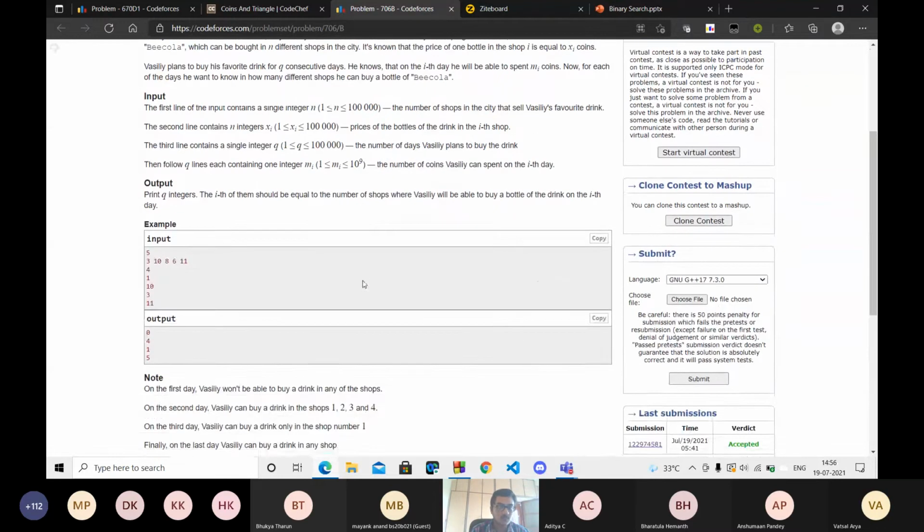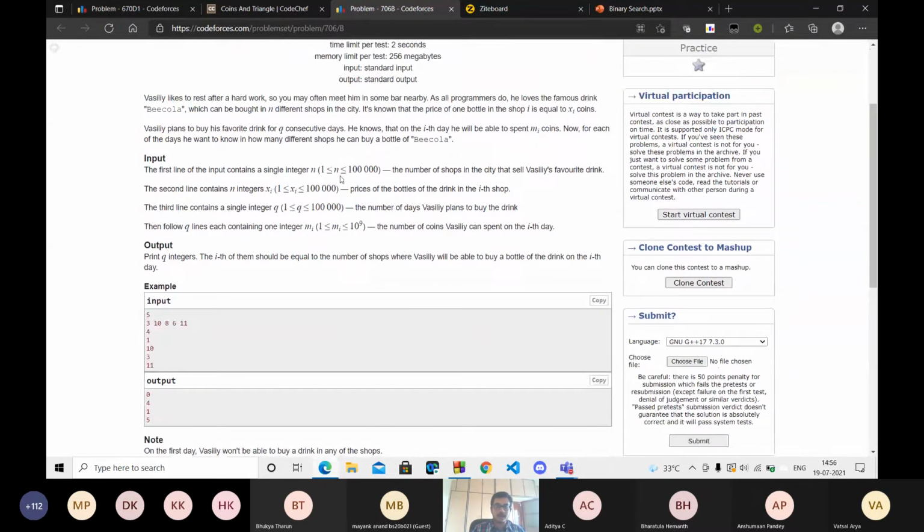Okay, so you are given n, the number of shops, and then xi, the prices in the ith shop. Then you are given q, the number of days he wants to drink, and mi, the number of coins he has on each day. So let's take this example: 3, 10, 8, 6, 11.